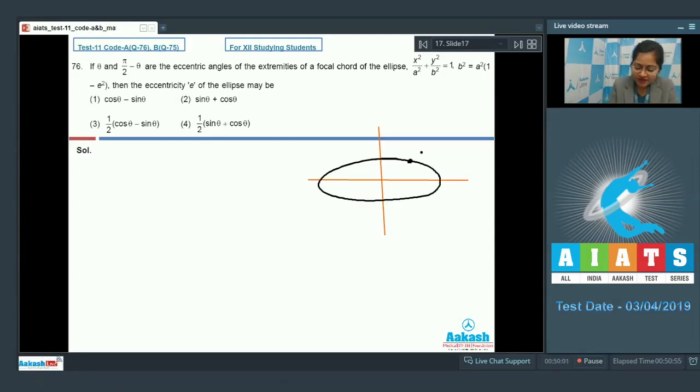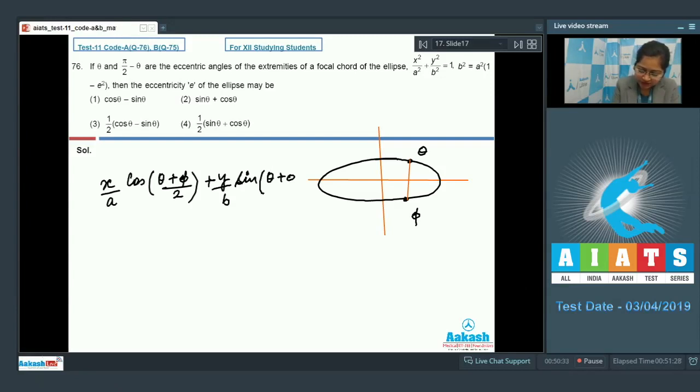Let us say we have 2 points here, that is theta and phi. Then the equation of this chord can be written as x by a into cos of (theta plus phi) by 2 plus y by b into sine of (theta plus phi) by 2 will be equal to cos of (theta minus phi) by 2. Now here the 2 points that are given are theta and pi by 2 minus theta. That is, the value of phi can be substituted equal to pi by 2 minus theta.